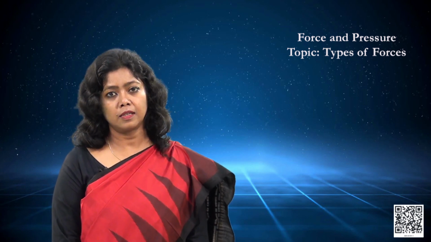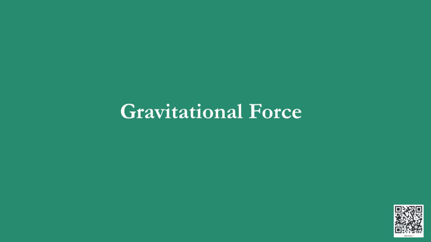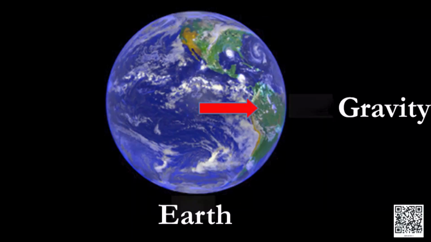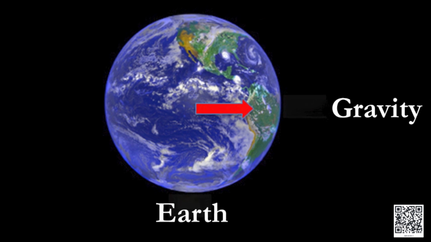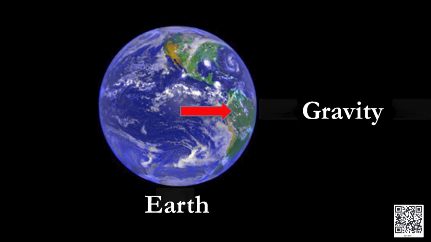Isn't that interesting, children? As I mentioned earlier, there is another non-contact force which is all around us, the gravitational force. Let us study and learn something about the gravitational force. What is gravitational force? You know that the moon is moving around the earth.